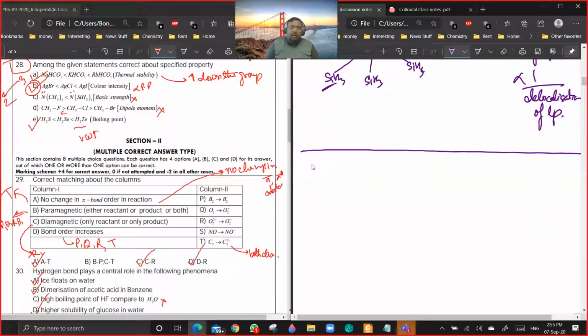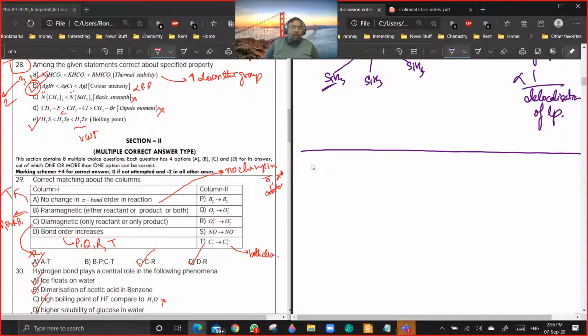Okay, sir. So it is not like a specific thing. They have created a question out of it, but we don't teach it separately. But you can think along these lines. Are you getting my point? So if during a process there is no change in the number of pi electrons, then the pi bond order won't change. Are you getting my point? Yes, sir. So that will be only T.